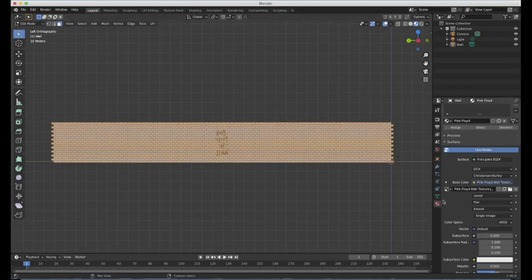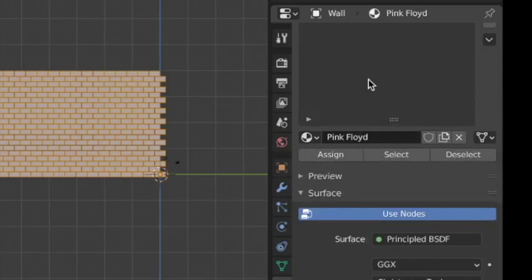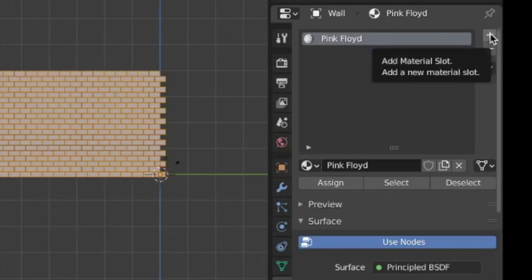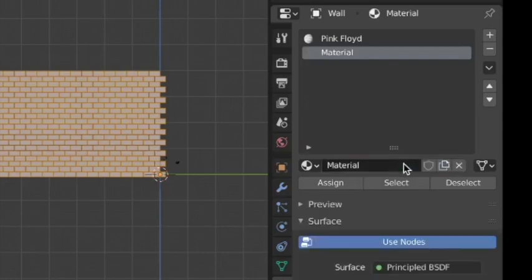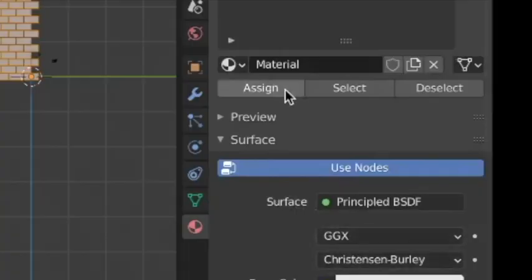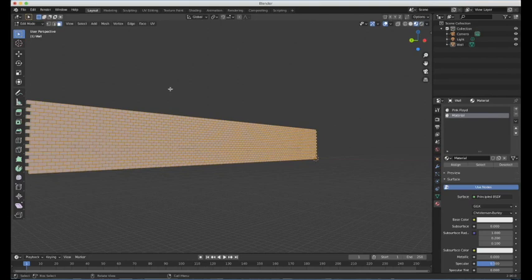Then in the material properties, we've got this one material property that we're already using. Let me just scroll up a bit. There it is. If you click on this plus button, you'll add another material slot. So we just need a second material. Click on new. Here are the base color settings as before. If I click assign, then it does that. We've now painted over that side of the wall.